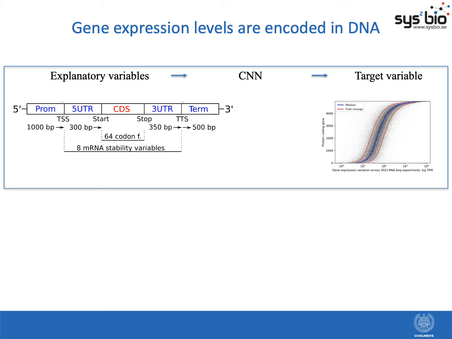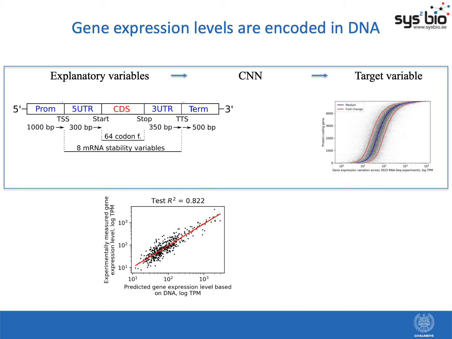To train our networks and test how well we could predict gene expression levels from DNA sequence, we used this whole gene regulatory structure. So not just the coding regions, which were described with codon frequencies, but also the upstream and downstream sequences, which covered promoter regions, untranslated regions, as well as terminators, and spanned over 2,000 base pairs of DNA sequence. We also used some additional variables related to mRNA stability.